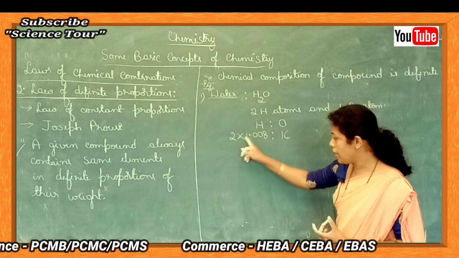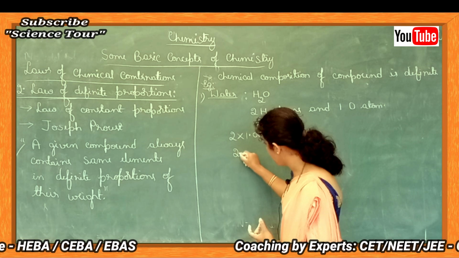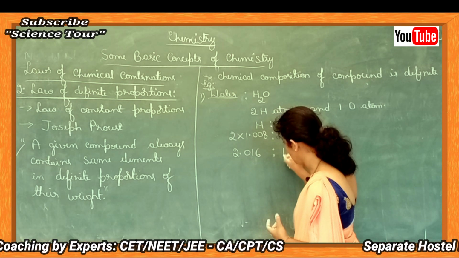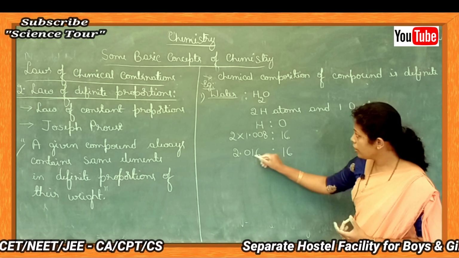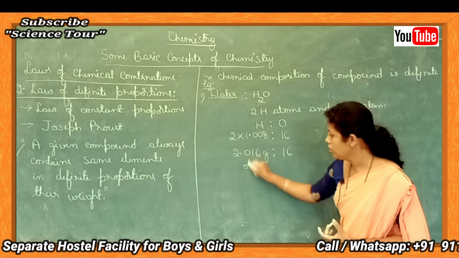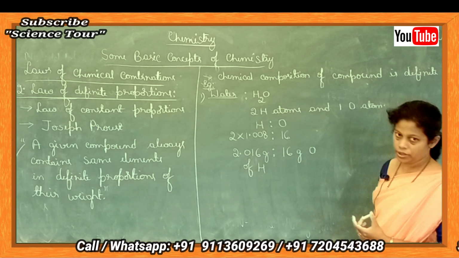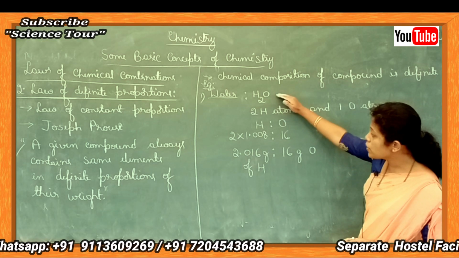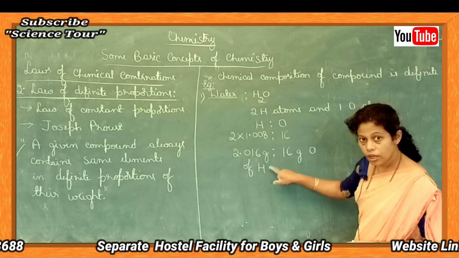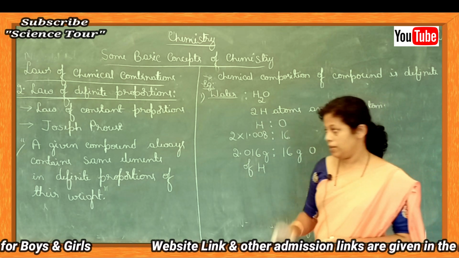There are 2 hydrogen atoms, hence 2 into 1.008, that is nothing but 2.016 is to 16. See, there will be 2.016 gram of hydrogen and 16 gram of oxygen in water. So water always will have definite proportion of elements in their weight and also always will have same elements.